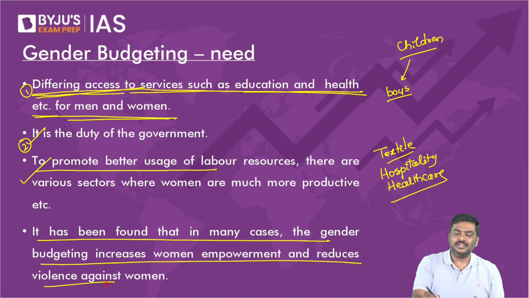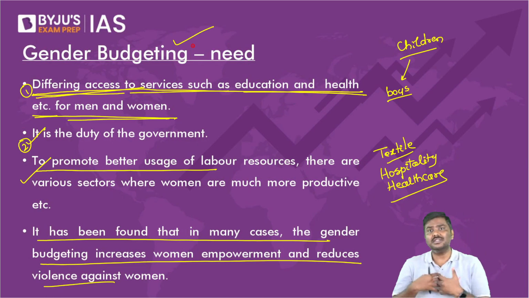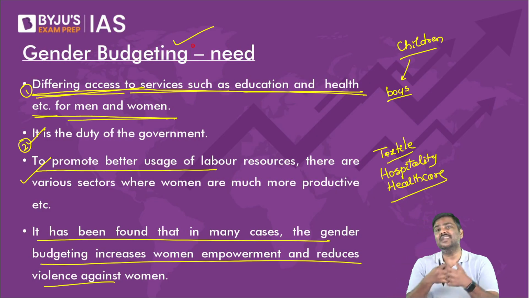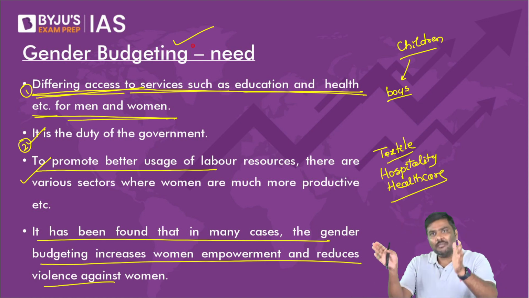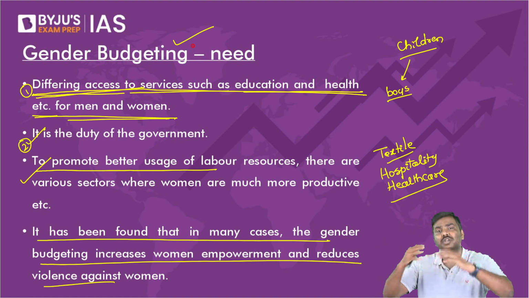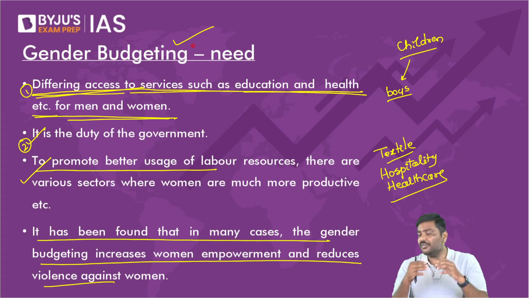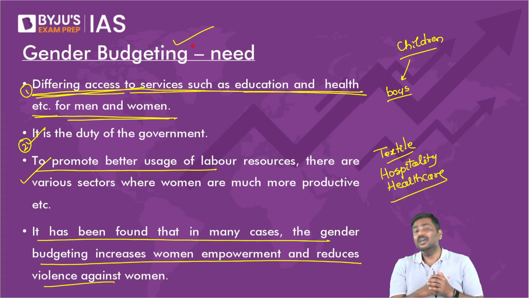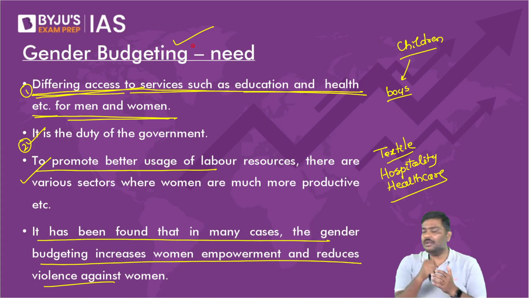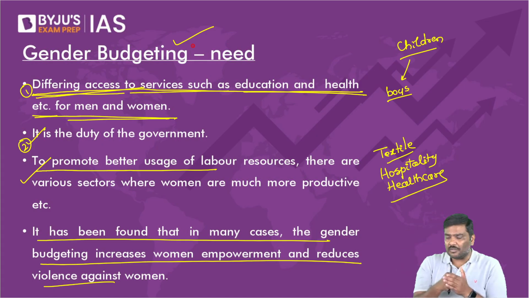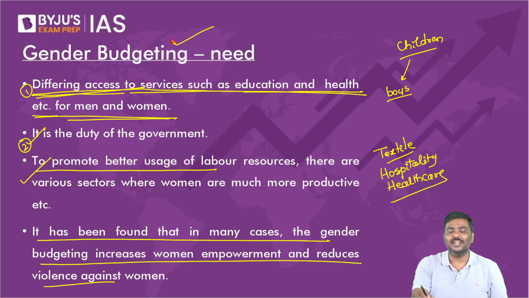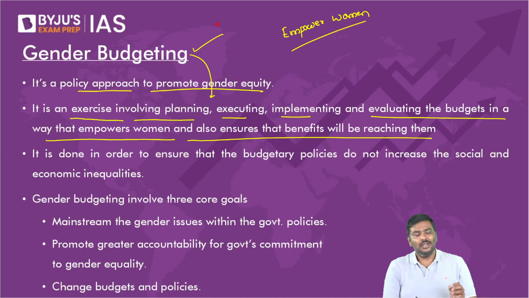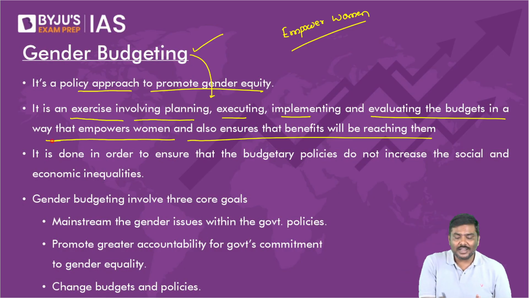So these are some of the reasons why government of India generally focuses in annual budgets. I repeat, these are generally the reasons why government in an annual budget will keep aside certain amount of money, use it only for promotion of gender equity, use it for skilling of the female population, use it for providing education for female population, use it for providing nutrition for female population, provide welfare payments to the female population. And this practice is called gender budgeting. Anybody has a problem now? This practice is referred to as gender budgeting.